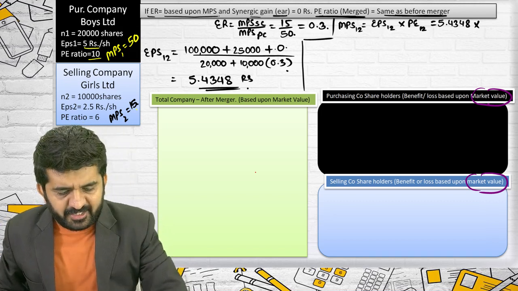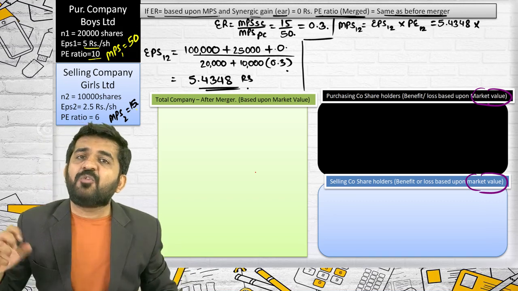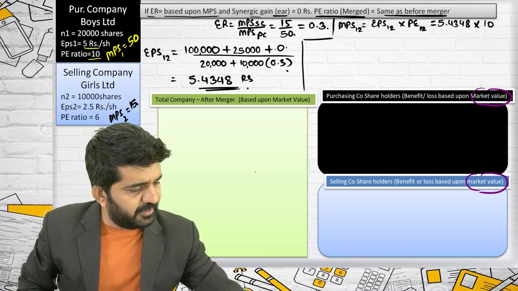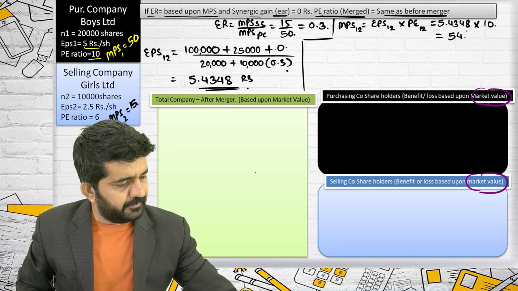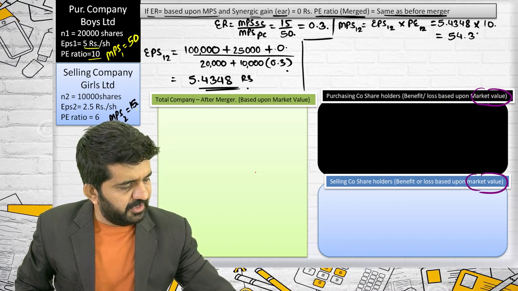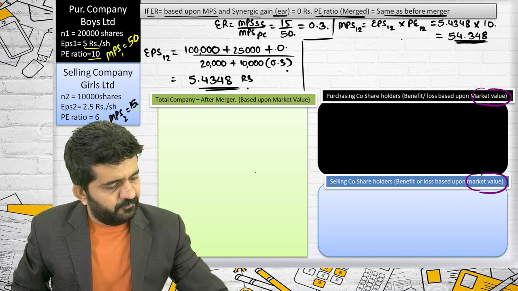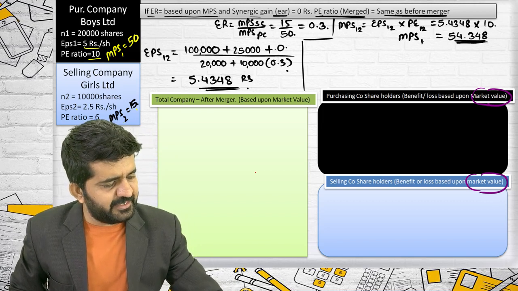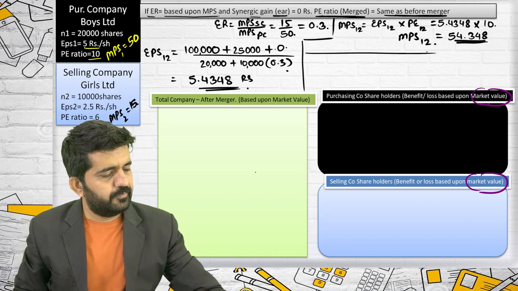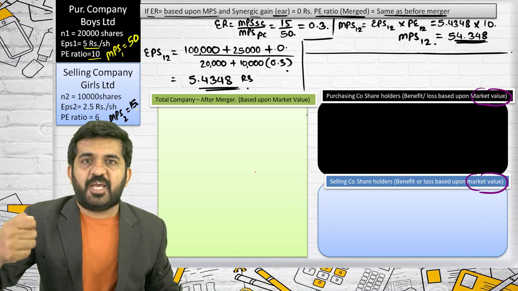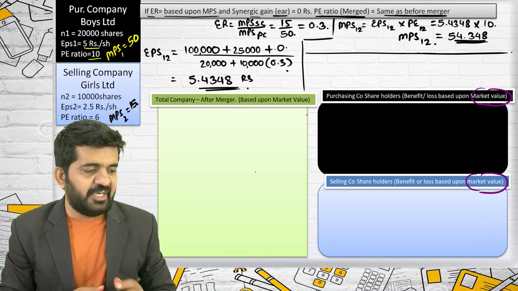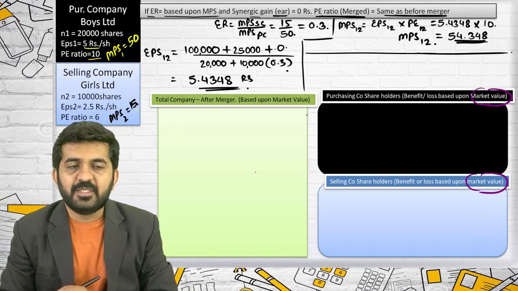It was 10. After merger also it is going to remain 10. So MPS 1-2 will be 54.348. This is the market price of share of the merged entity.